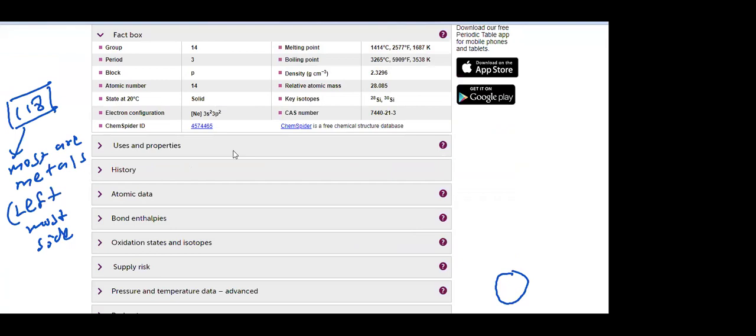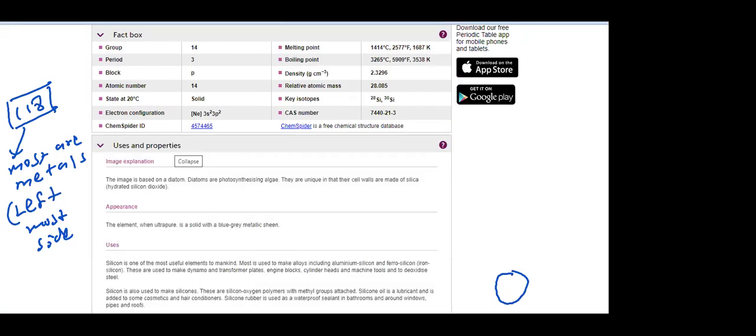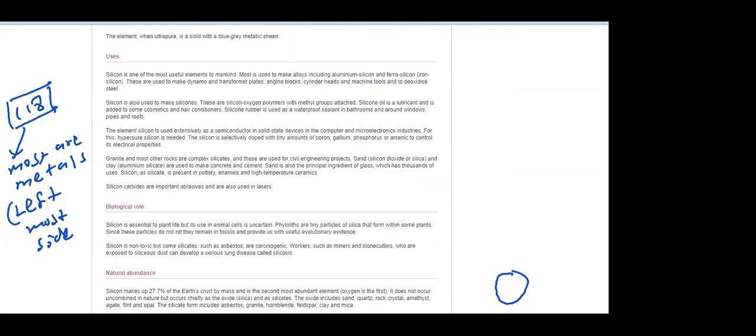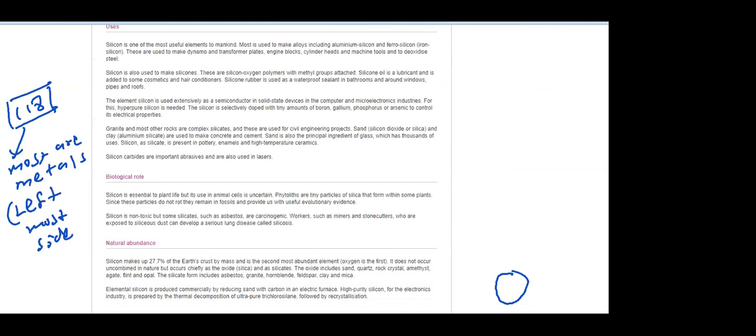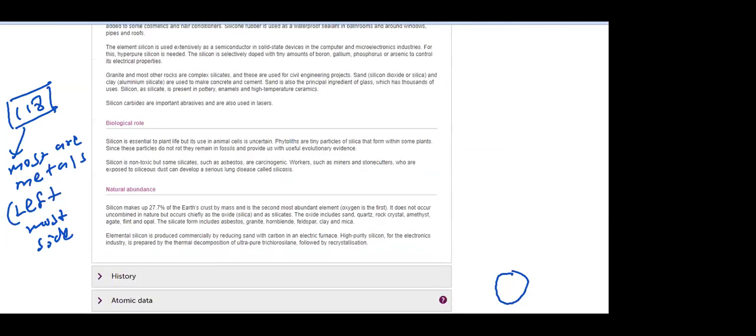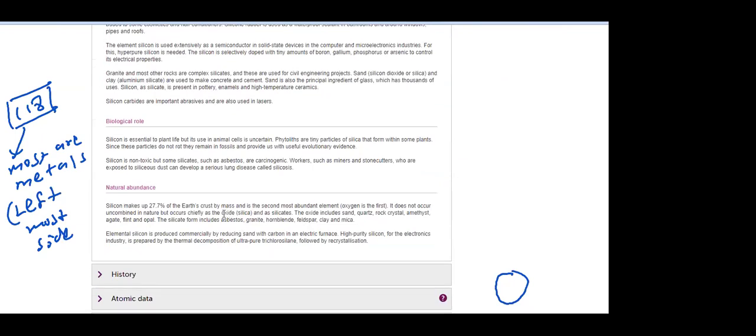Okay, so I think now I told you what this is. No need to download, no need to pay, no need to register, no need to sign in. You can just click on this. So this is called silica. I told you silica, this oxide, silicon dioxide. Here can you see what I explained now?